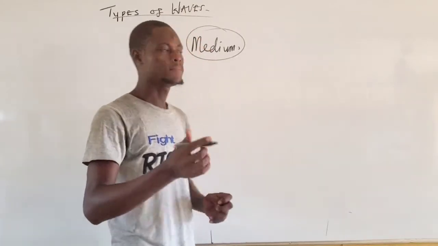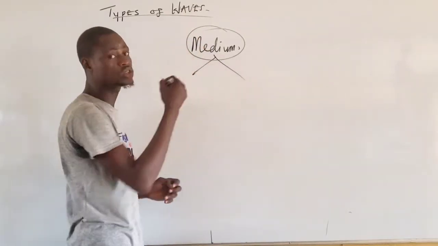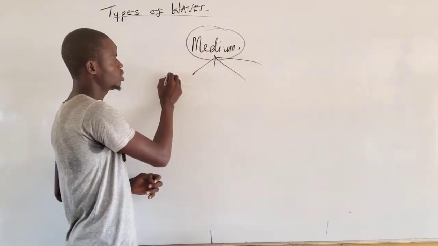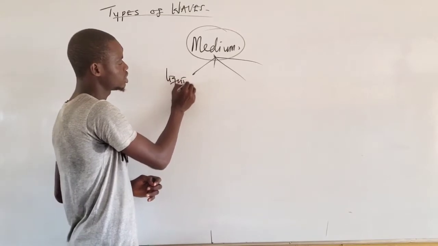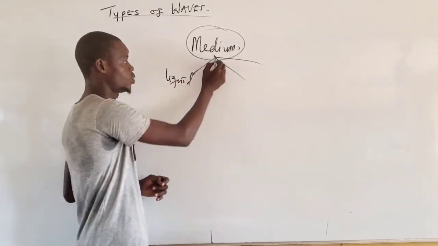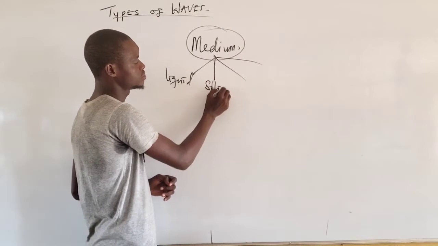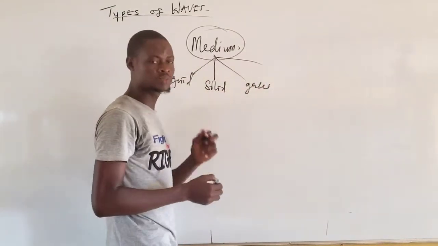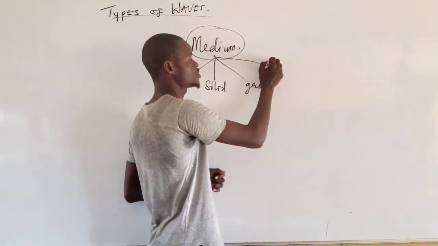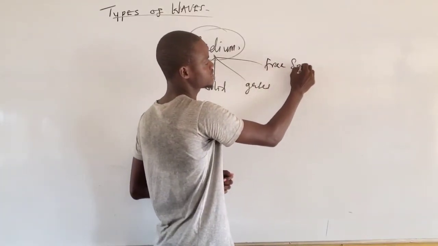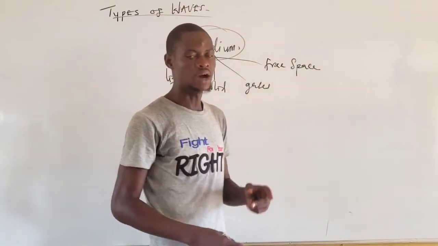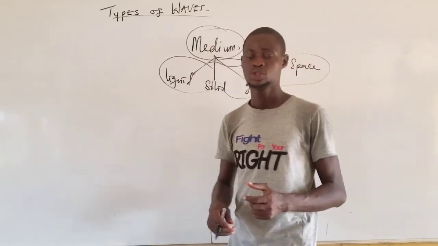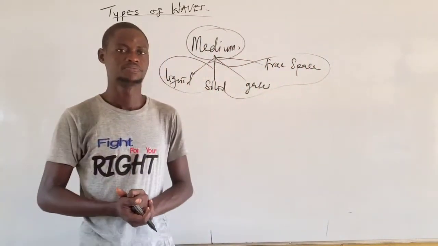In physics, medium can be classified into three, or let's say into four. We can have what we said, the liquid medium is an example of medium. We have a solid medium. We have a gaseous medium. And the last but not the least is a vacuum, a free space medium. Now, these are types of medium that can be used to propagate wave.